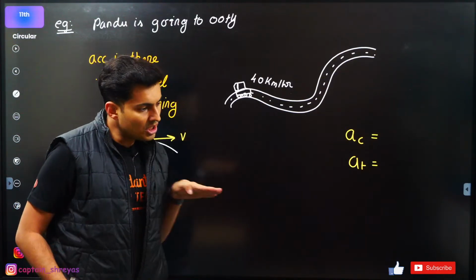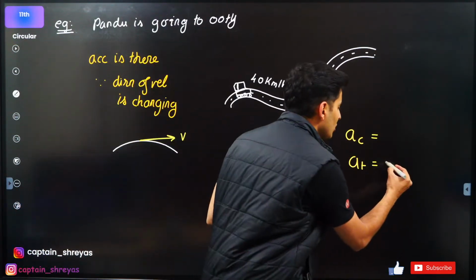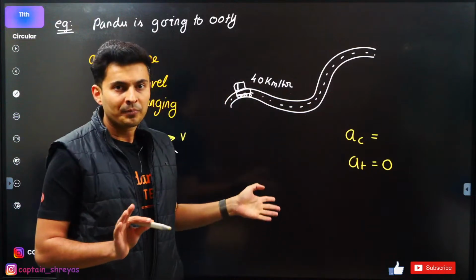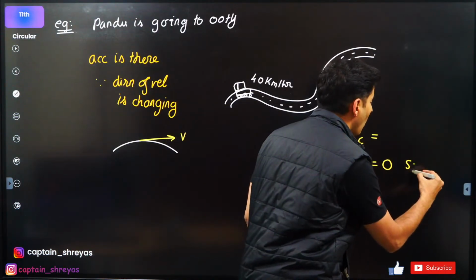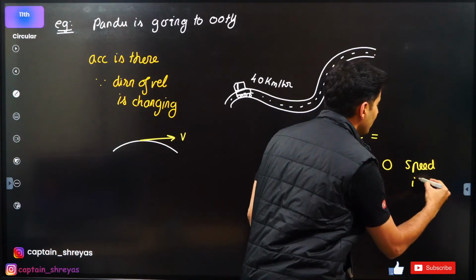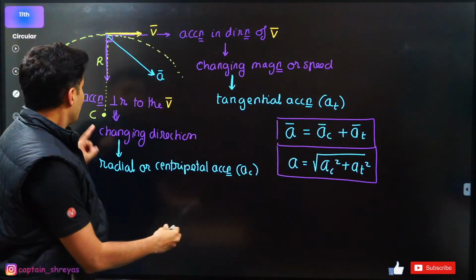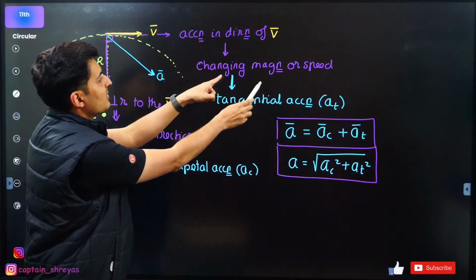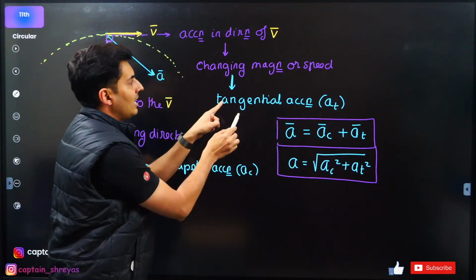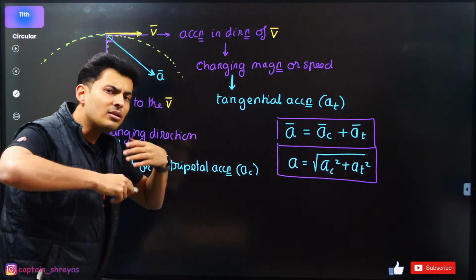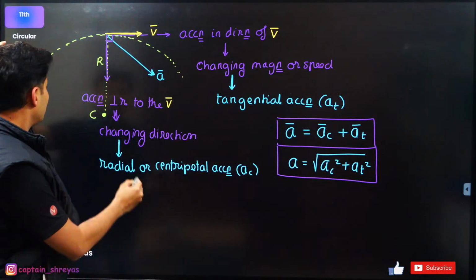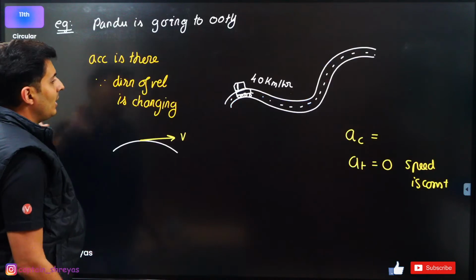So tangentially there should be no acceleration. Tangential acceleration will be 0 only because speed is constant. Remember, I just showed you that speed changes because of tangential acceleration. If it is not changing, there is no tangential acceleration. Direction changes because of centripetal acceleration.